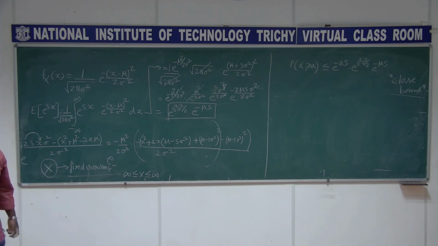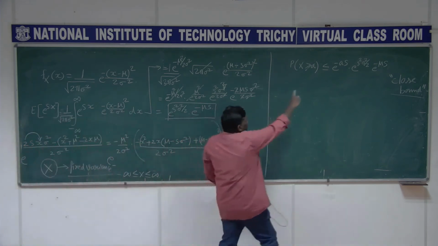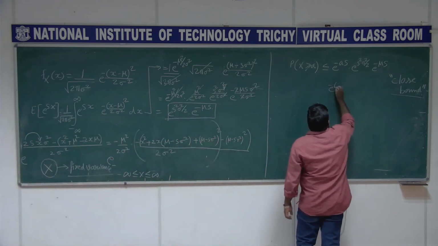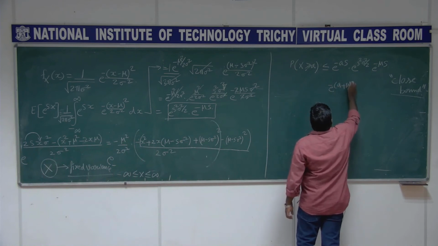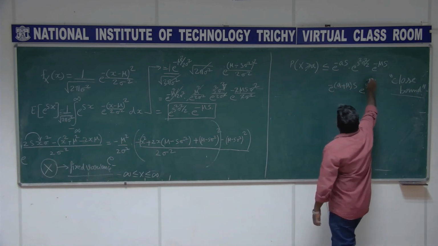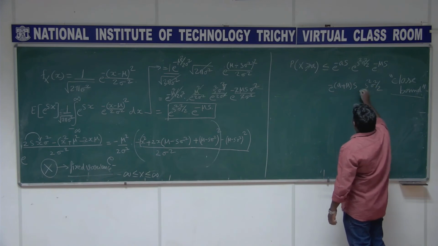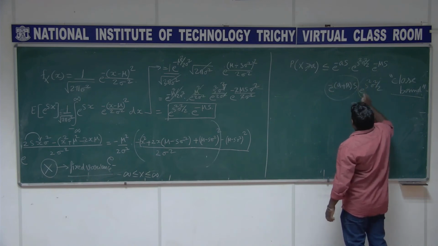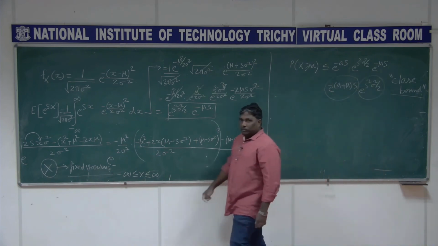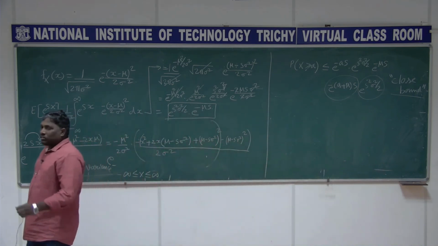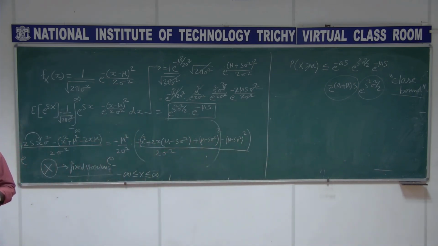I can treat this as 2 terms, combining these, like e power minus a plus mu s into e power s squared sigma squared by 2. Treat it as this is u and this is v, use the uv method, differentiate with respect to s, set it equal to 0 and solve for s. Who is telling the answer? I am not going to do that.